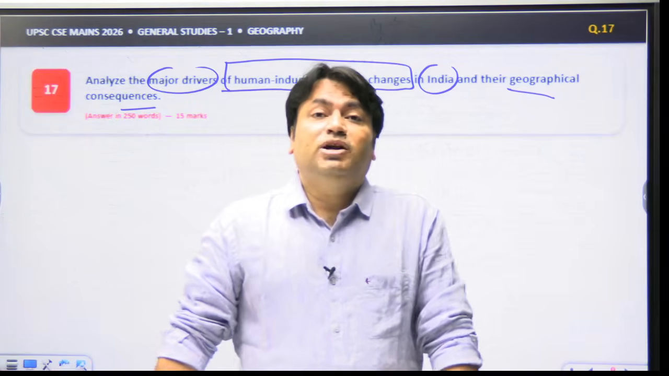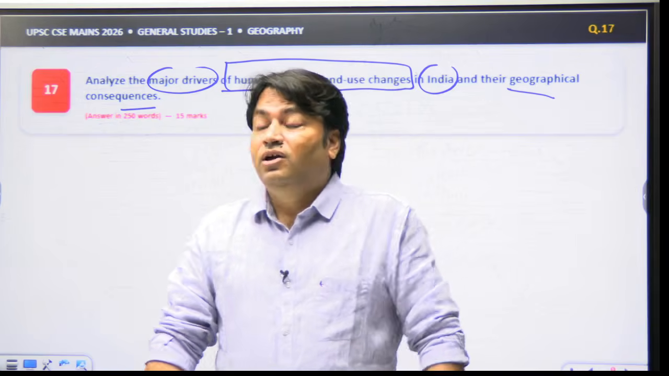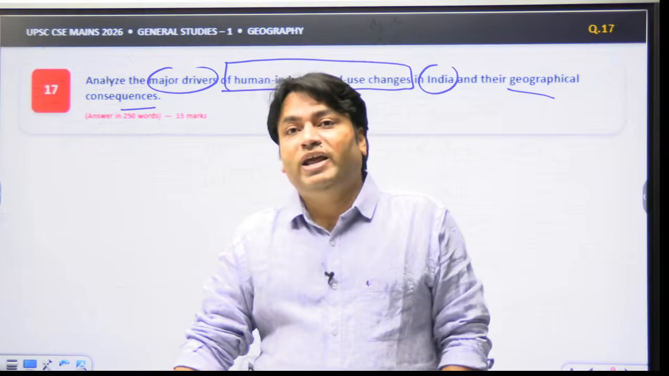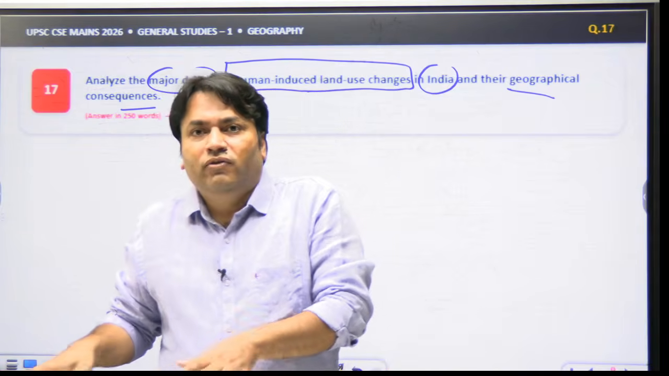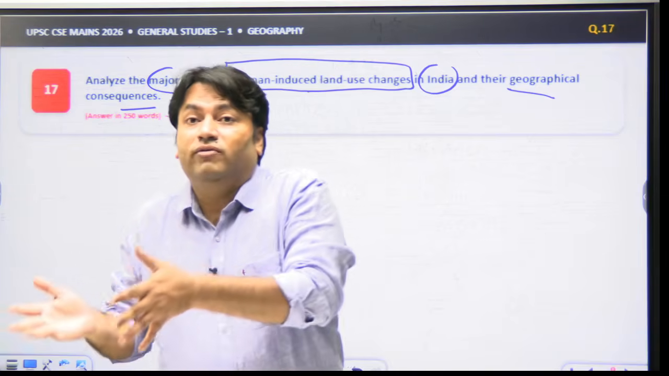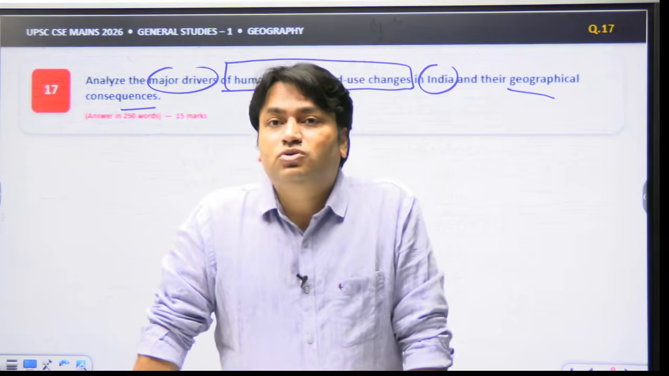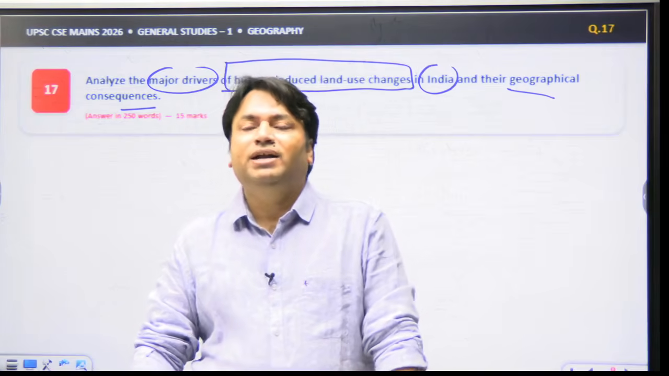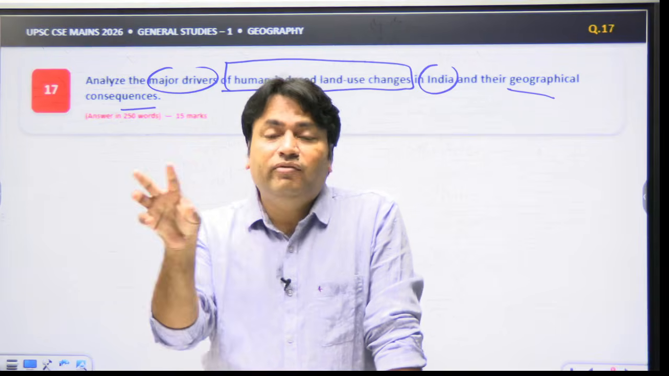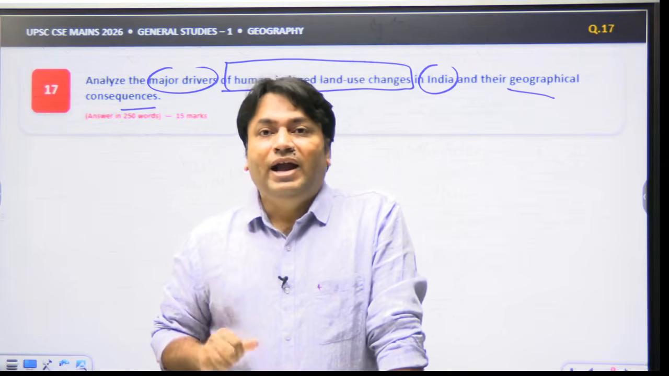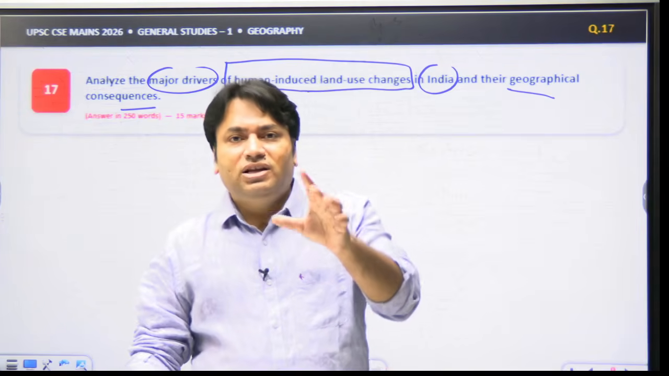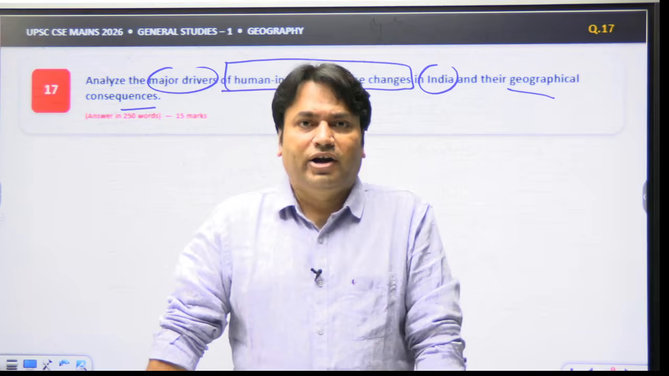Now here the demand of the question is we have to identify what the major drivers for human-induced land use changes are. We have to explain how they transform land use. We have to explain and analyze the geographical consequences. We should also write examples here. Okay. So this is the most important point, that we should know the distinction between direct land conversion and indirect ecological consequences of this. So basically this understanding is very important, right?